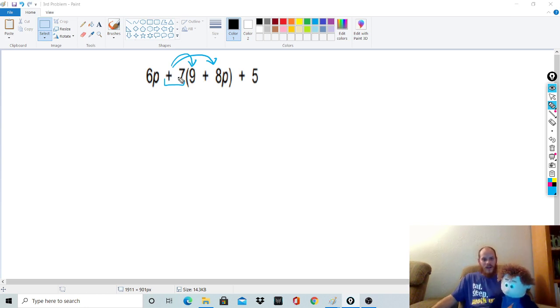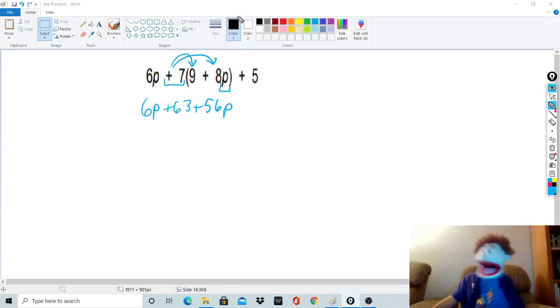Okay, got it. So I would bring down my 6p. 7 times 9 is 63. 7 times 8 is 56p. Notice I put the p in there. That's really important. That variable still goes with it. Okay, got it. Do I multiply 7 times 5? No, because it's not in parentheses. Exactly. So I just multiply what's in the parentheses. That's called distributive property. Now I bring down the 5.